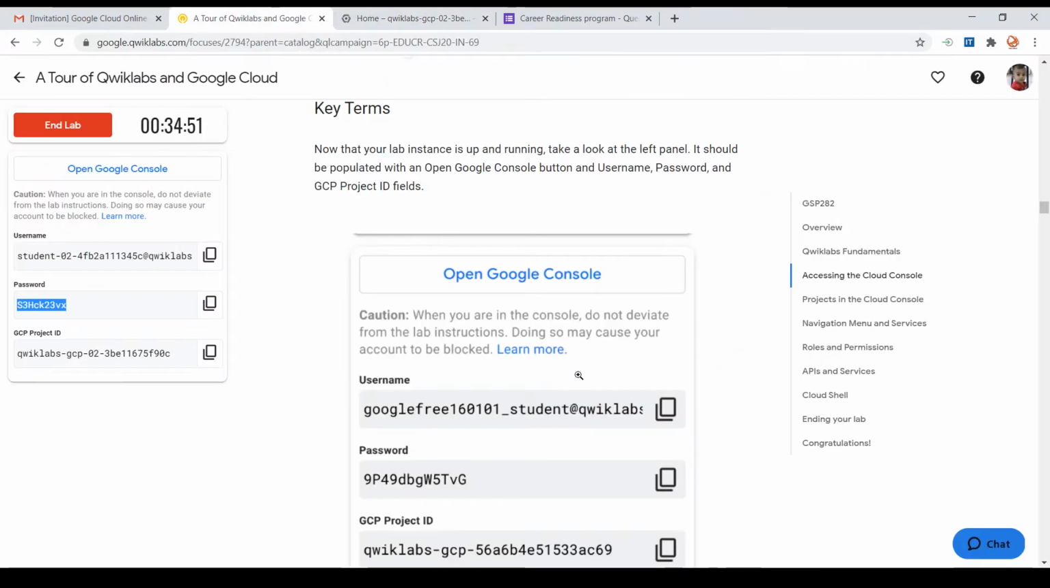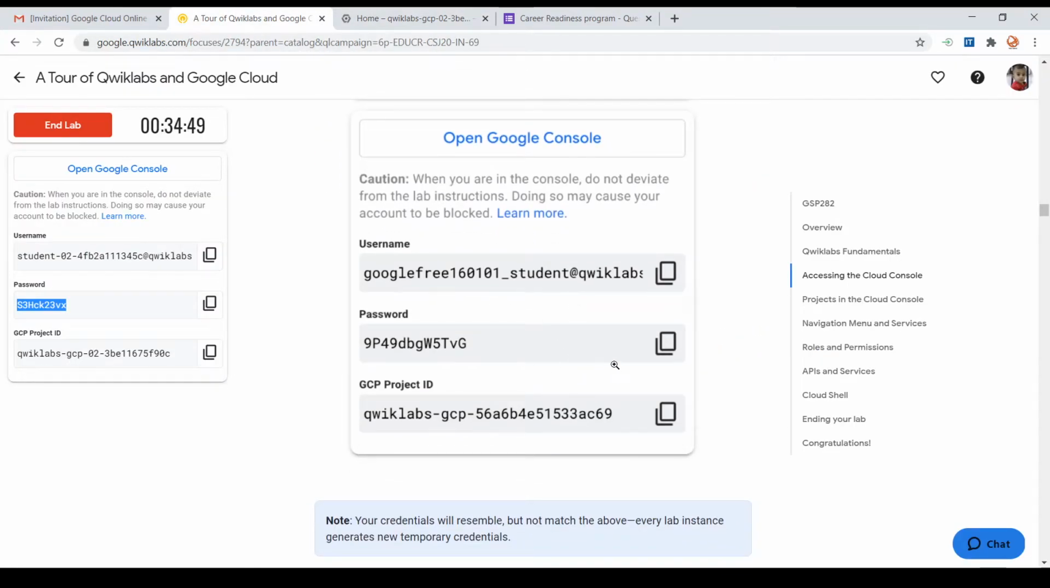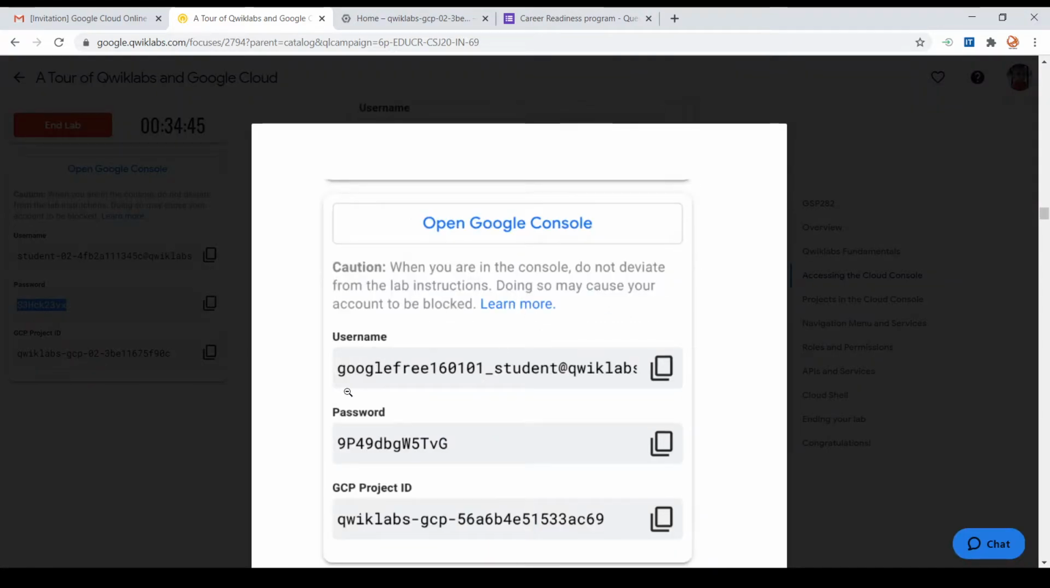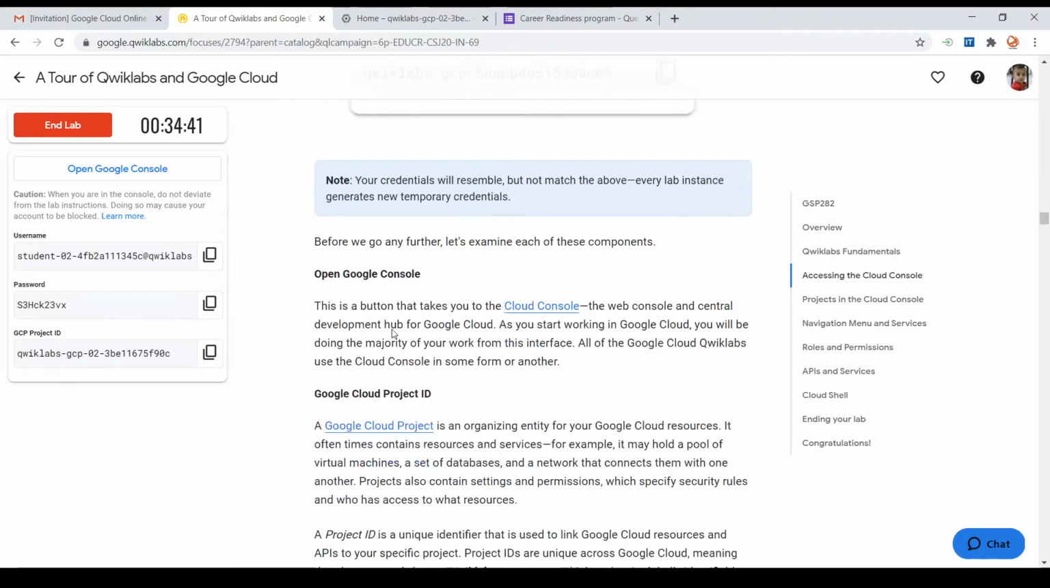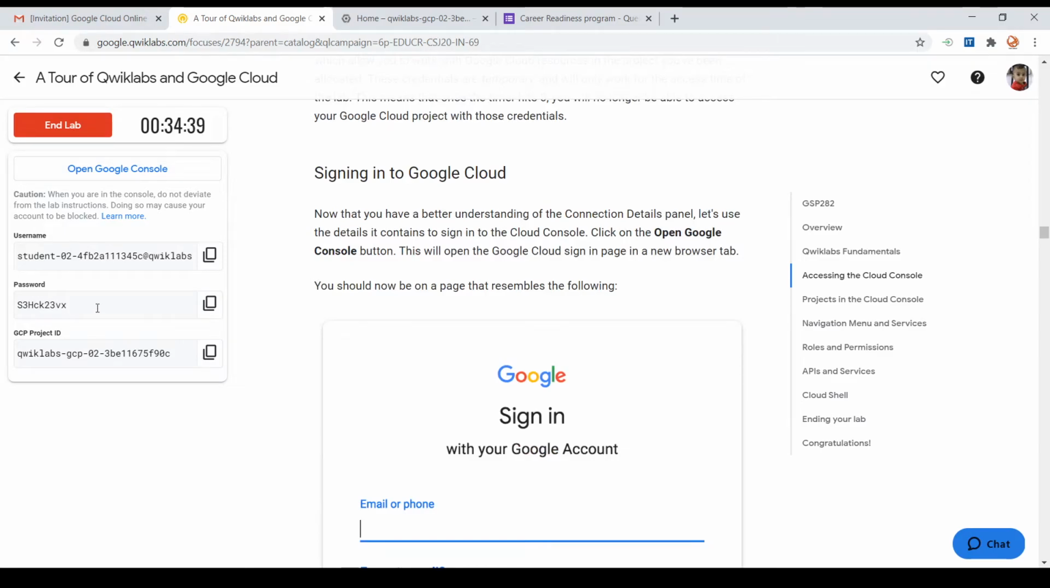So now let us look at what we need to do. As the lab instance, we opened the Google platform. We entered the username provided. We entered the password provided. So from the left side panel, you will be getting all these entities.